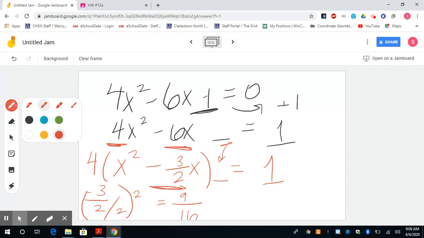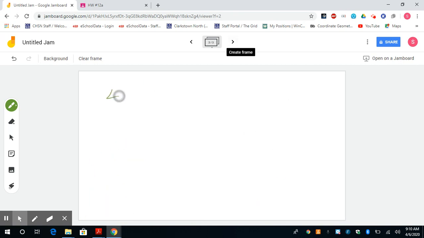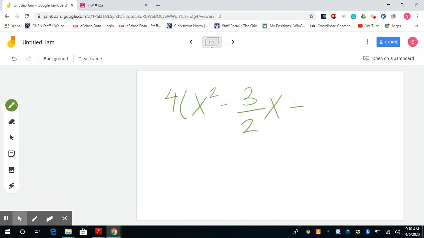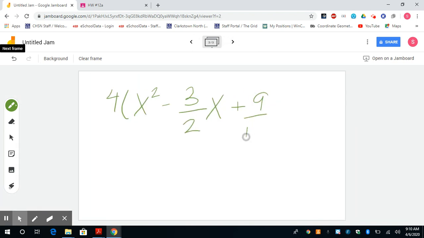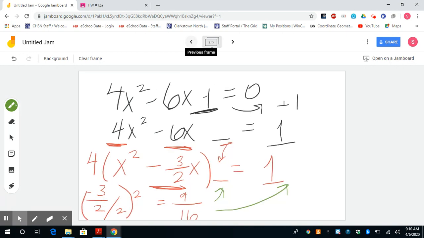So remember, this value gets added up here and gets put over here. If I add it to the left, you have to also do it to the right. So I'm going to have 4 parentheses x squared minus 3 halves x plus, what was my number? 9 over 16. Okay.